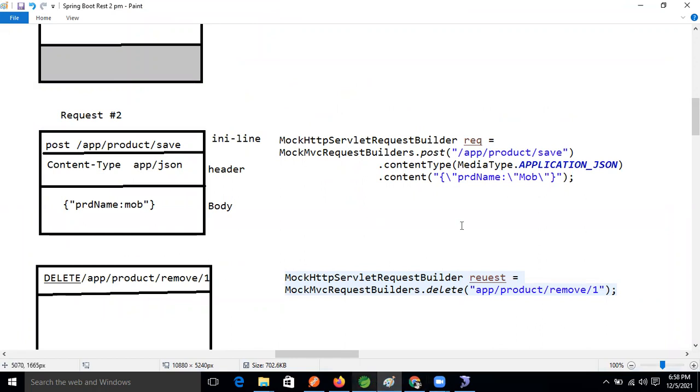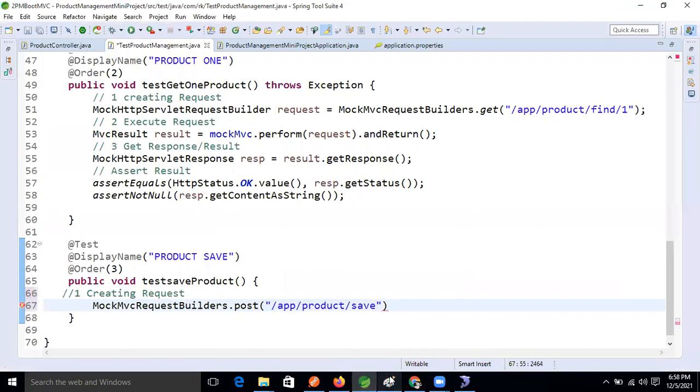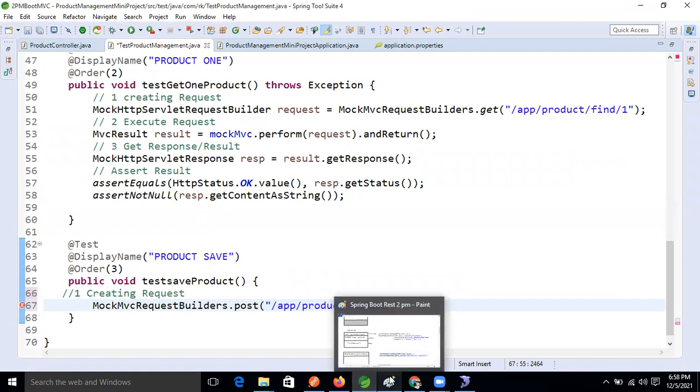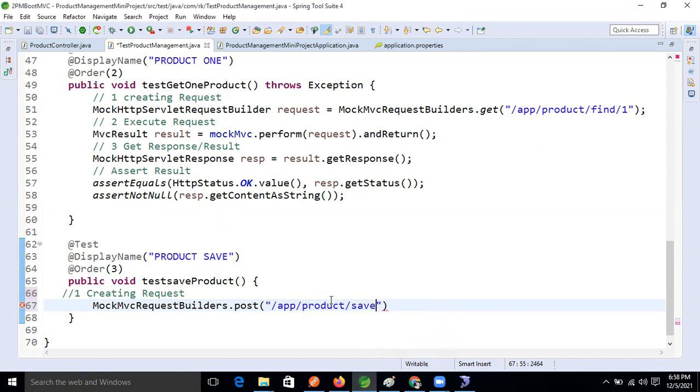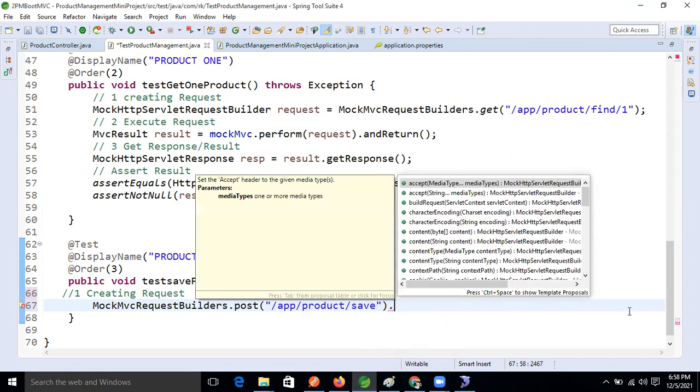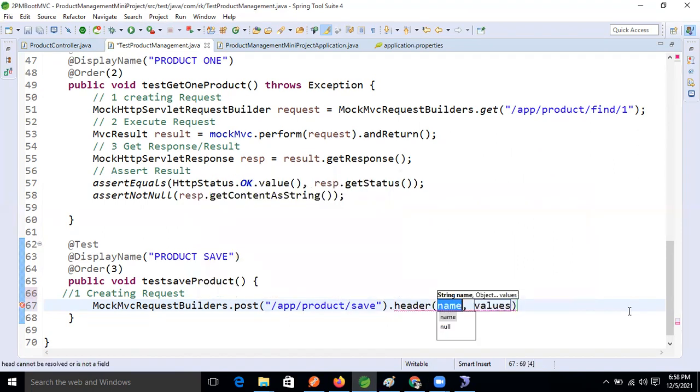Yes. This content type we can specify in two ways, but what is the right way in real time? I will conclude that last, but focus on both. Right now, dot header. Header section is there, right?